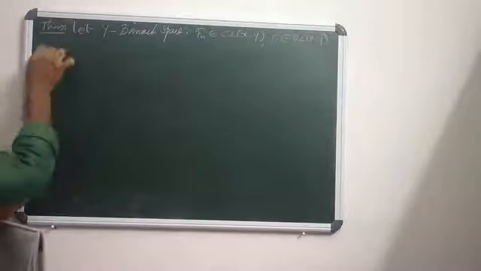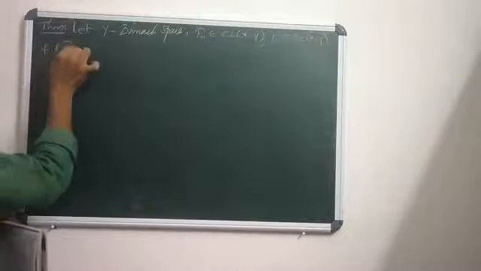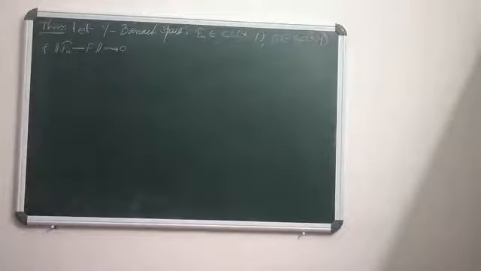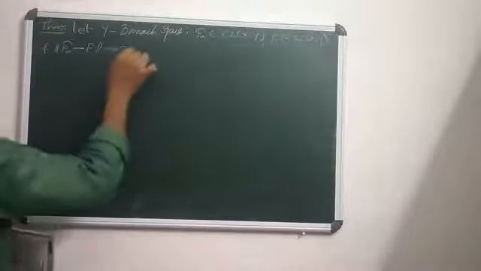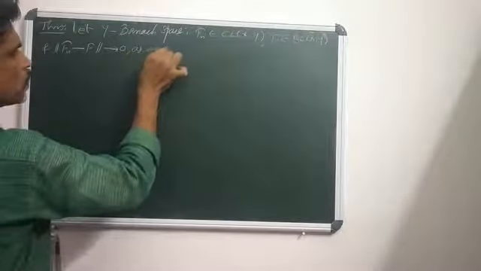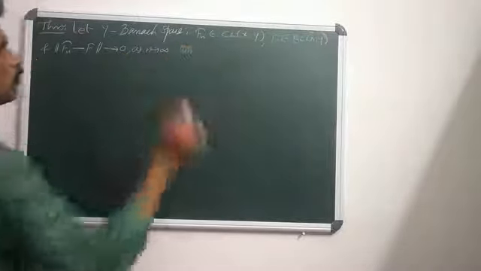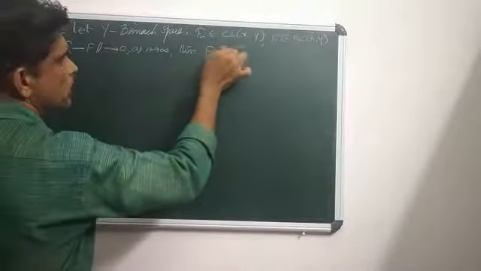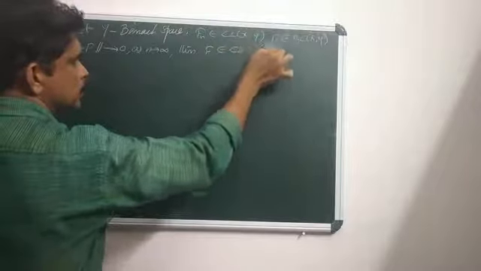And norm Fn minus F tends to 0 as n tends to infinity. Then we have to show that F is in CL(X,Y). This is an interesting result.